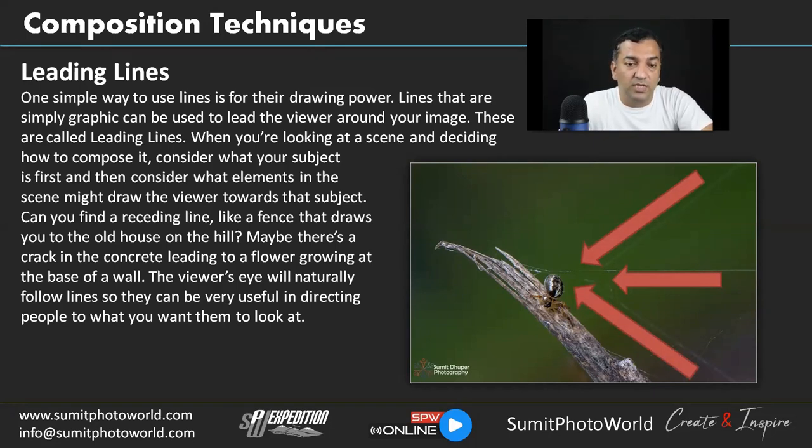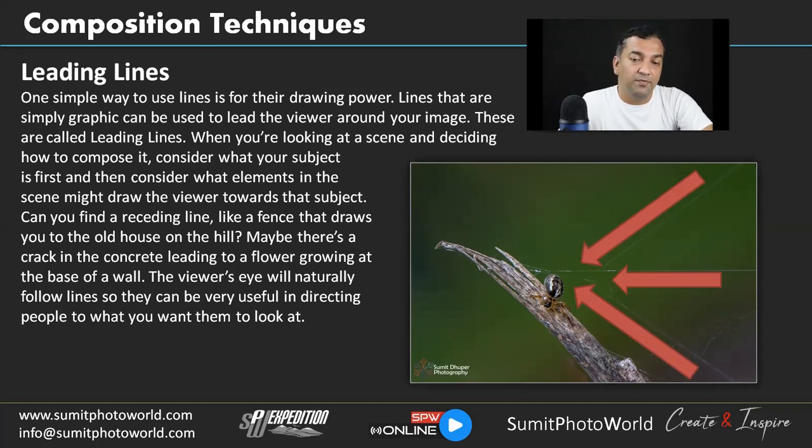The viewer's eye will naturally follow the lines, so they can be very useful in directing people to what you want them to look at. Leading lines are a really good way to lead your viewers' eyes to the subject, and you have to give them a direction for how the viewer views the image and how it leads to the subject.